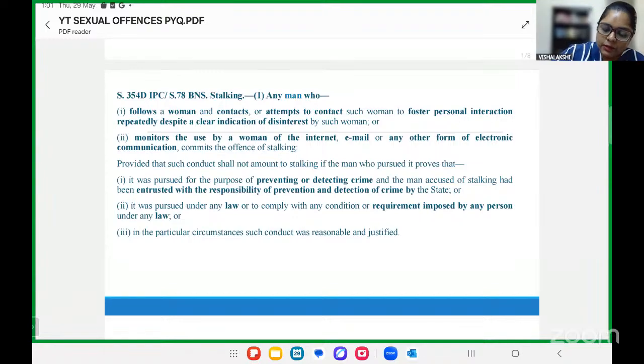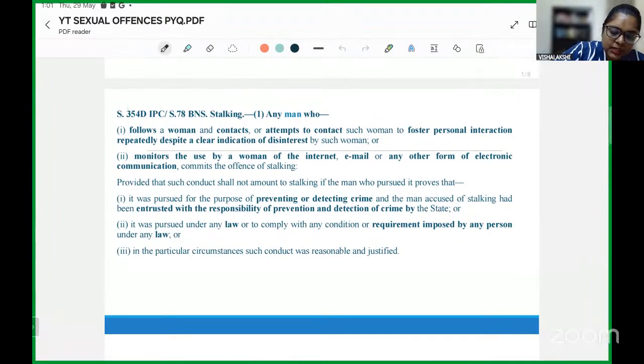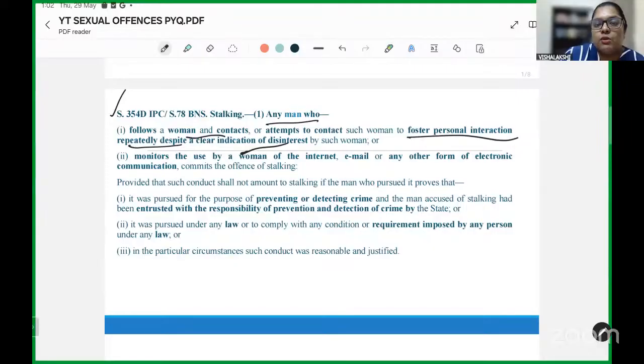So, starting with stalking. Stalking states that any man who follows a woman and contacts or attempts to contact such woman to foster personal interaction repeatedly despite a clear indication of disinterest by such woman.